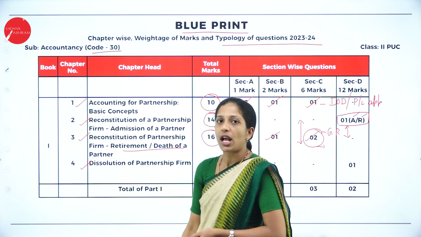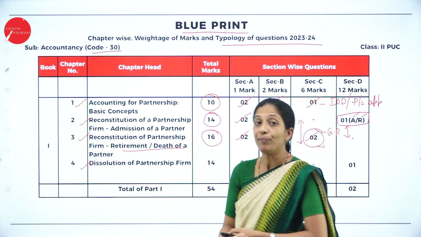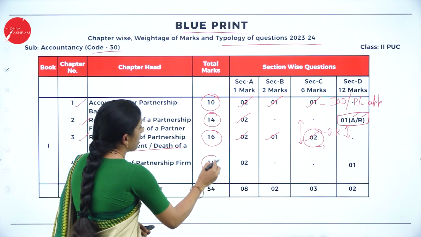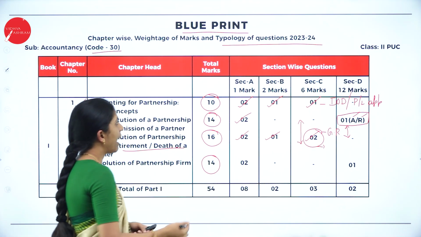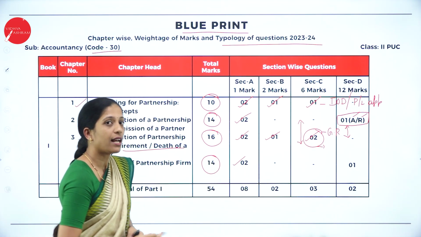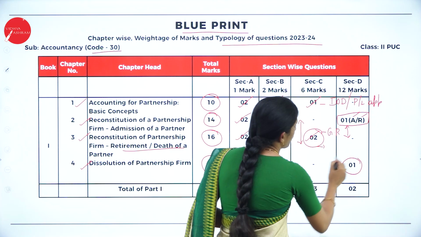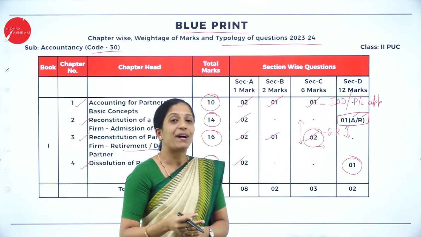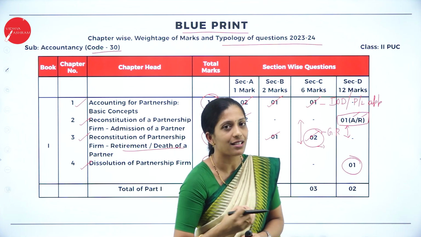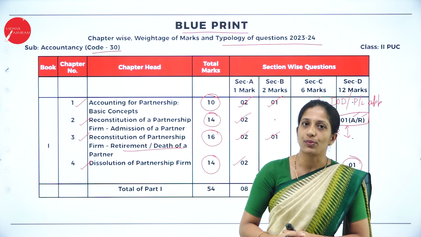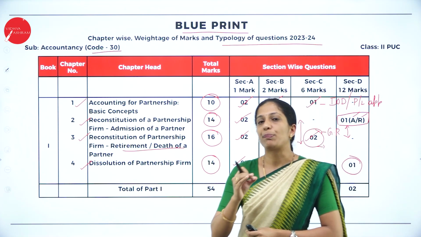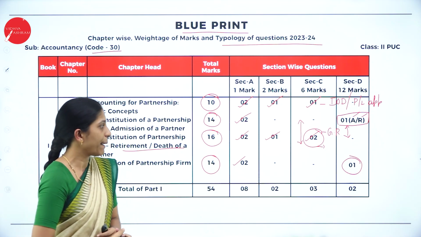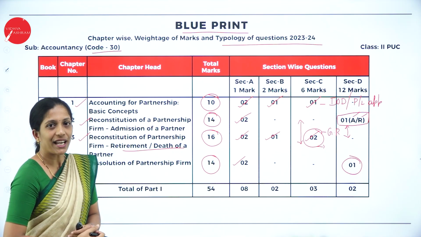Now coming to your fourth chapter, dissolution of a partnership firm, again a very important chapter, where you can get 14 marks. Okay, so you will have 1 mark 2 questions, as well as 100% a question will be asked for 12 marks. So what are the accounts that have to be prepared under dissolution? You have to prepare realization account, partner's capital account, as well as bank account. So a 100% 12 marks problem you can expect from the dissolution chapter. Okay, so the total weightage will be 14 marks.